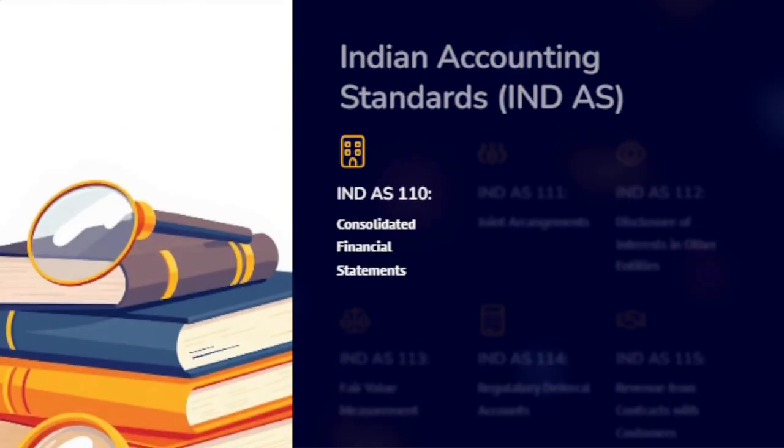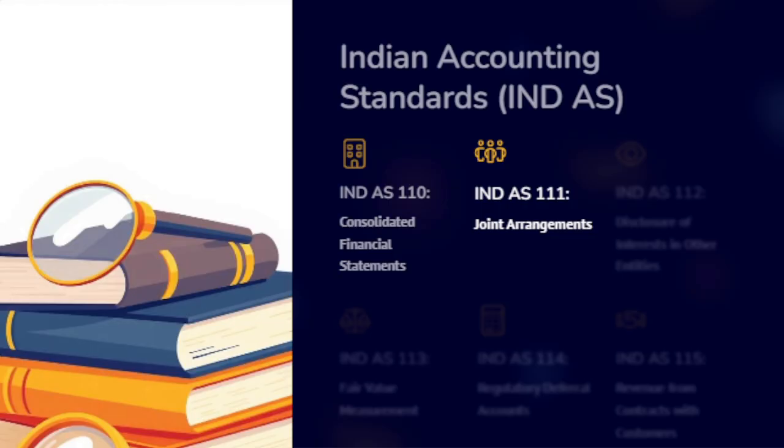109, financial instruments covers classification, measurements, impairment and hedge accounting of financial instruments like loan, investment, derivatives, etc. 110, consolidated financial statements specifies how a parent company should present financial statements by consolidating its subsidiaries. Focuses on control as the basis for consolidation, requires a single set of financials for the group as if it were one entity.